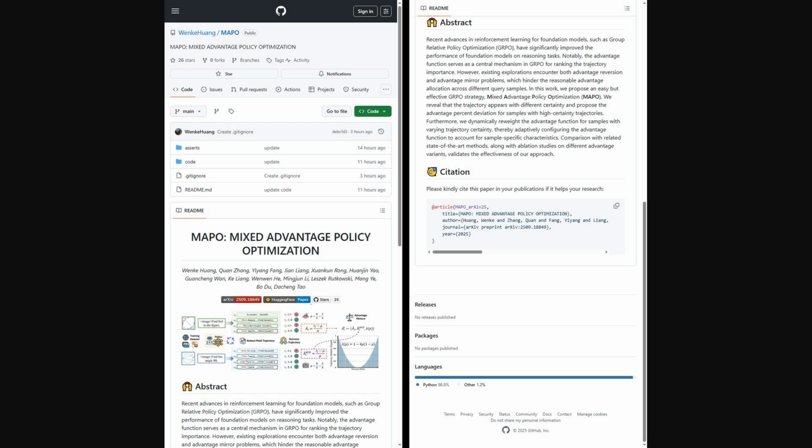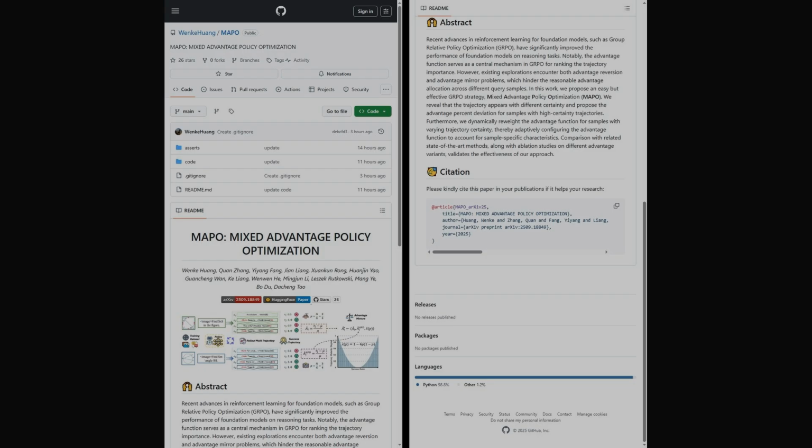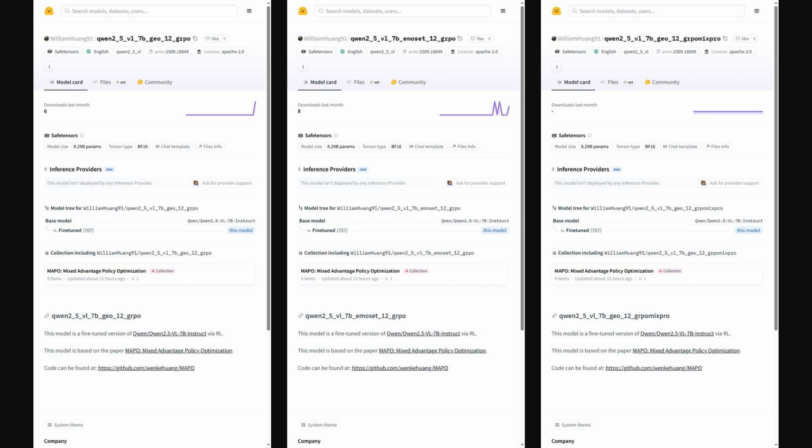You will find a Python-heavy implementation with a code folder, an assets/asserts directory, and a README that includes the abstract, author list, and citation. There are no releases yet, a modest star count, and tags around foundation models and GRPO. On Hugging Face, find 3Q and 2.5 VL7 BRL fine-tunes around 8 billion parameters, safe tensors, BF16 plus model cards, with transformers loading and inference examples to try locally.